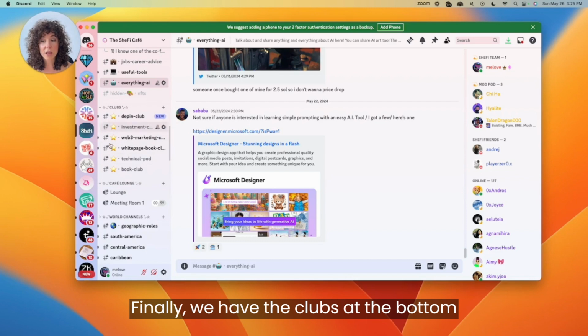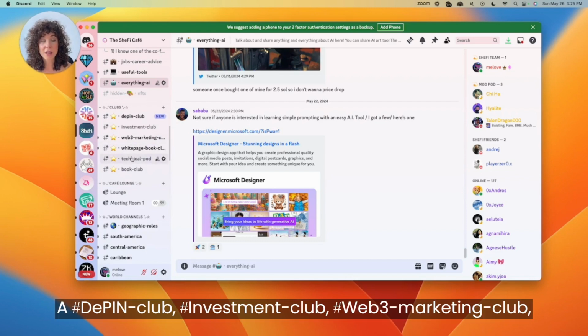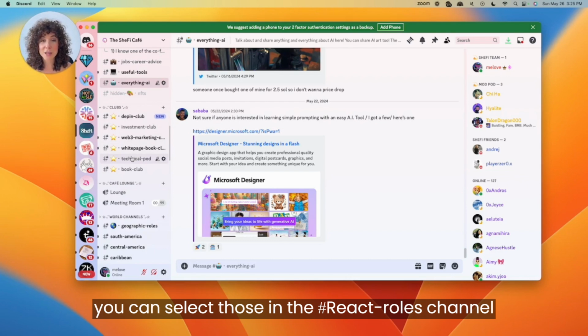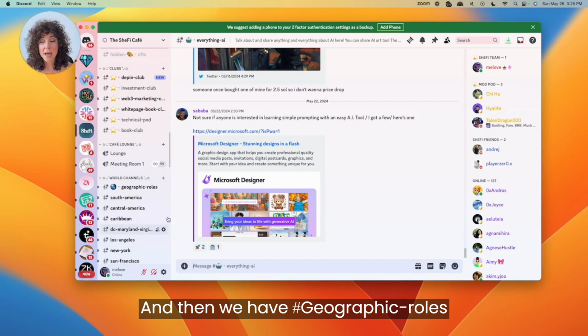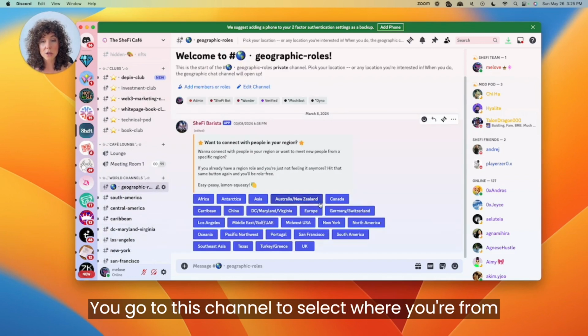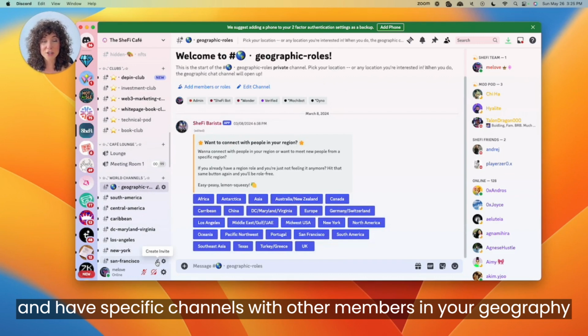Finally, we have the clubs at the bottom, a DPIN club, investment club, Web3 marketing club. You can select those in the React roles channel if it looks interesting to you. And then we have geographic roles. You'll go to this channel to select where you're from and have specific channels with other members in your geography.